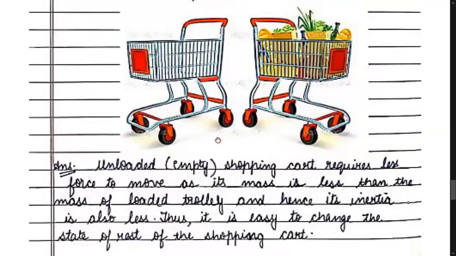Written? So yes, answer number 1 will be unloaded. Unloaded means empty. An unloaded shopping cart requires less force to move because its mass is less. Since its mass is less, that means its inertia is less. Listen, students. The mass of an unloaded shopping cart was less than the mass of the loaded trolley, and hence the inertia of the empty cart is also less. So if its inertia is less, it can be moved very easily.